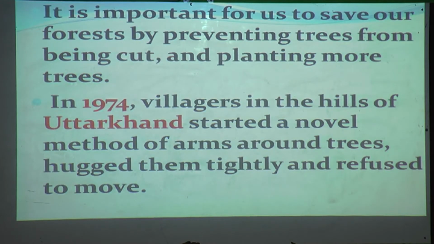It is important for us to save our forests by preventing trees from being cut and planting more trees. How can we prevent the loss of our forests, soil erosion and floods?